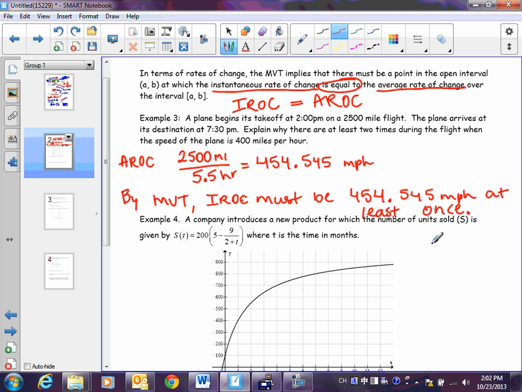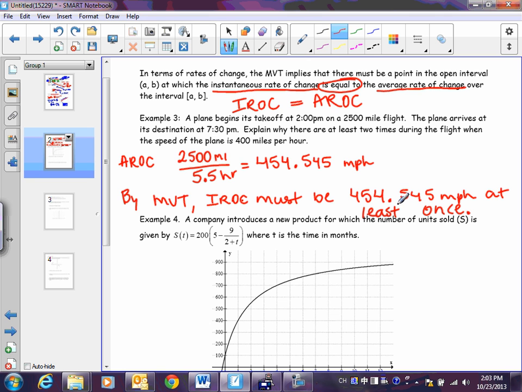Now let's use logic. Why does that mean there has to be at least 2 times during the flight when the speed of the plane is 400 miles per hour? What do you think? It has to get there and then go back down. Okay, so what is the plane's initial speed? 0. Okay, what's the plane's final speed? 0. So if the plane has to be going this fast at least once, and we have continuity, that's why continuity was really important. You can't just jump from 0 to 454. So that means that the speed had to go from 0 through 400 to get to 454, and then back down to 0.